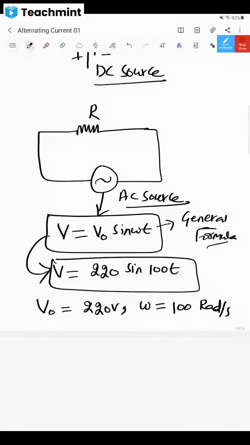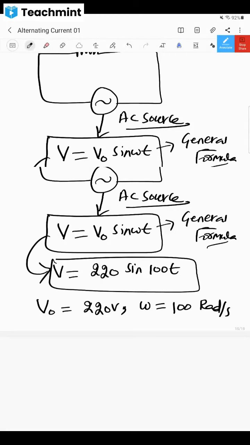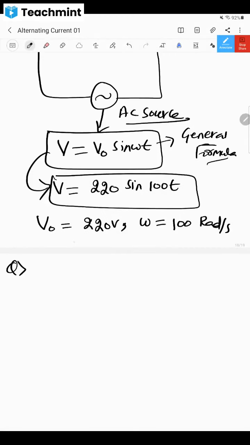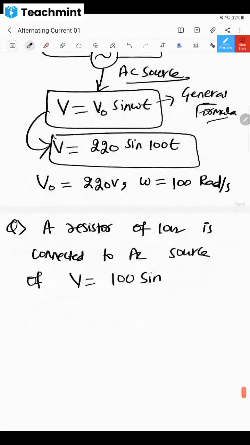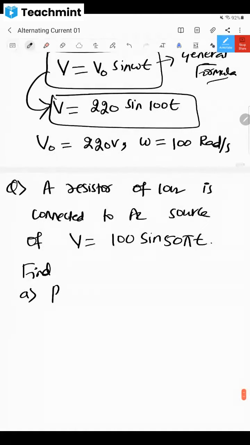Yes, sir. Okay. So like that, there may be a question framed like this also. They will ask you some questions like: please write down this question. A resistor of 10 ohm is connected to an AC source of V is equal to 100 sine 50 pi t. Find first one, peak voltage. Second one, angular frequency.